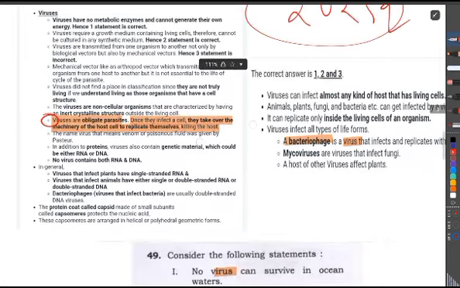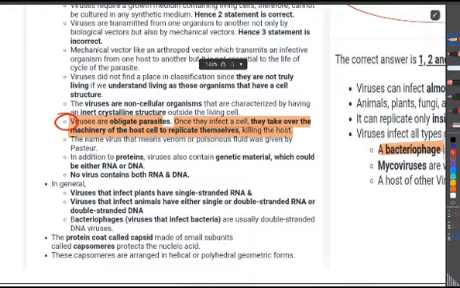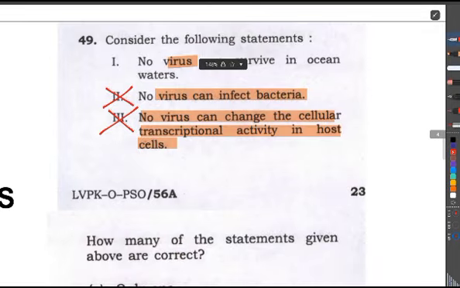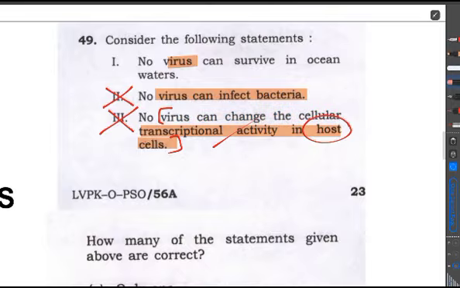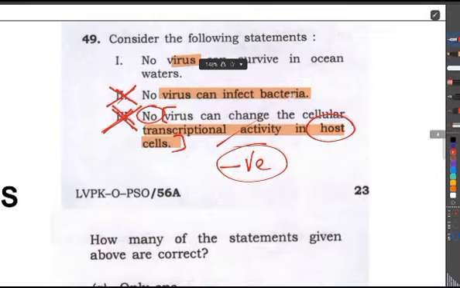We didn't learn it by heart, but we understood that once a virus infects a cell, it can take control of that particular host cell. So if we erase this "no", then the statement is absolutely right. But they just put one "no" here to make that statement negative. So this statement is also wrong, which we can learn from that PYQ explanation.